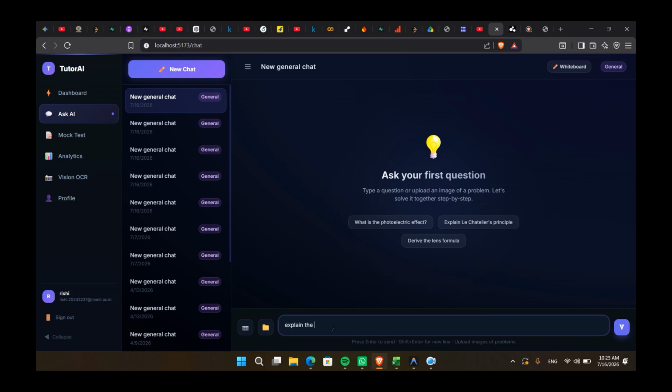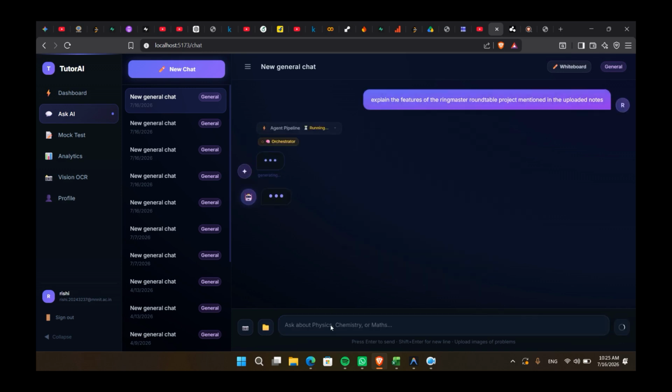Now let's demonstrate another important capability of Tutor-AI, Retrieval Augmented Generation, commonly known as RAG. For this demonstration, I have already uploaded my resume to the platform. Instead of relying only on the language model's internal knowledge, Tutor-AI first retrieves the most relevant information from the uploaded document before generating the response. Now I'll ask the assistant about one of my projects.